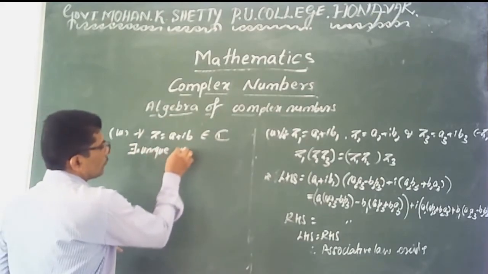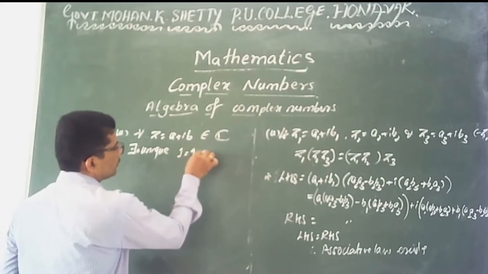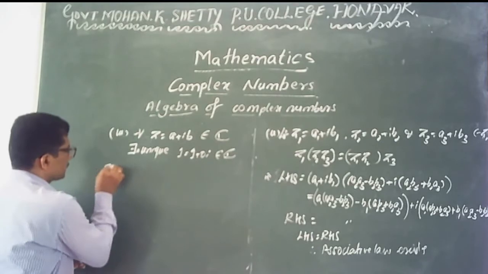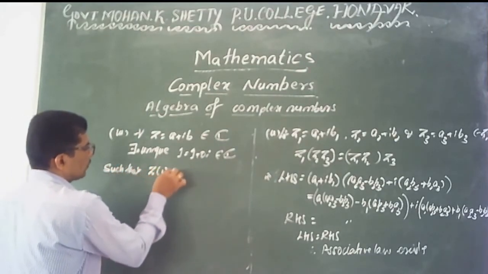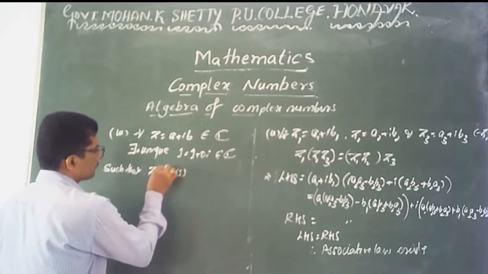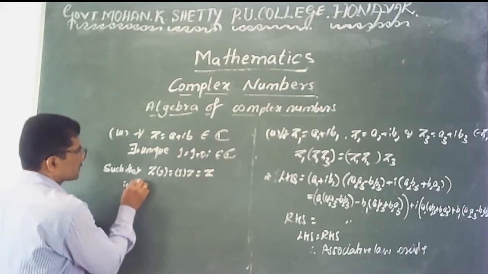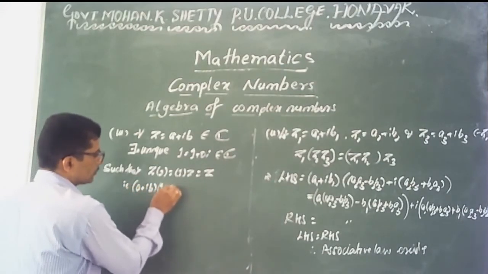You say that 1, in notation, its value is equal to 1 plus 0 into i. It belongs to the set of complex numbers such that z into 1 or 1 into z is always equal to z. Just verify: z means a plus ib, 1 means 1 plus 0 into i.